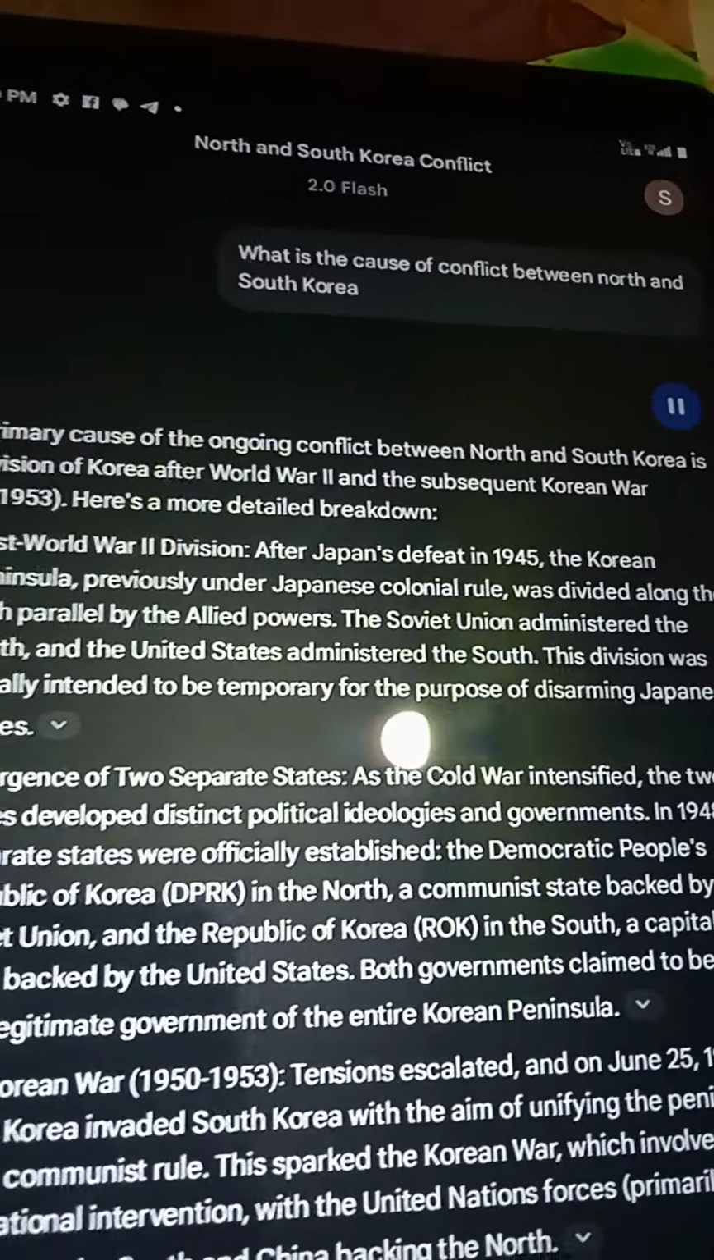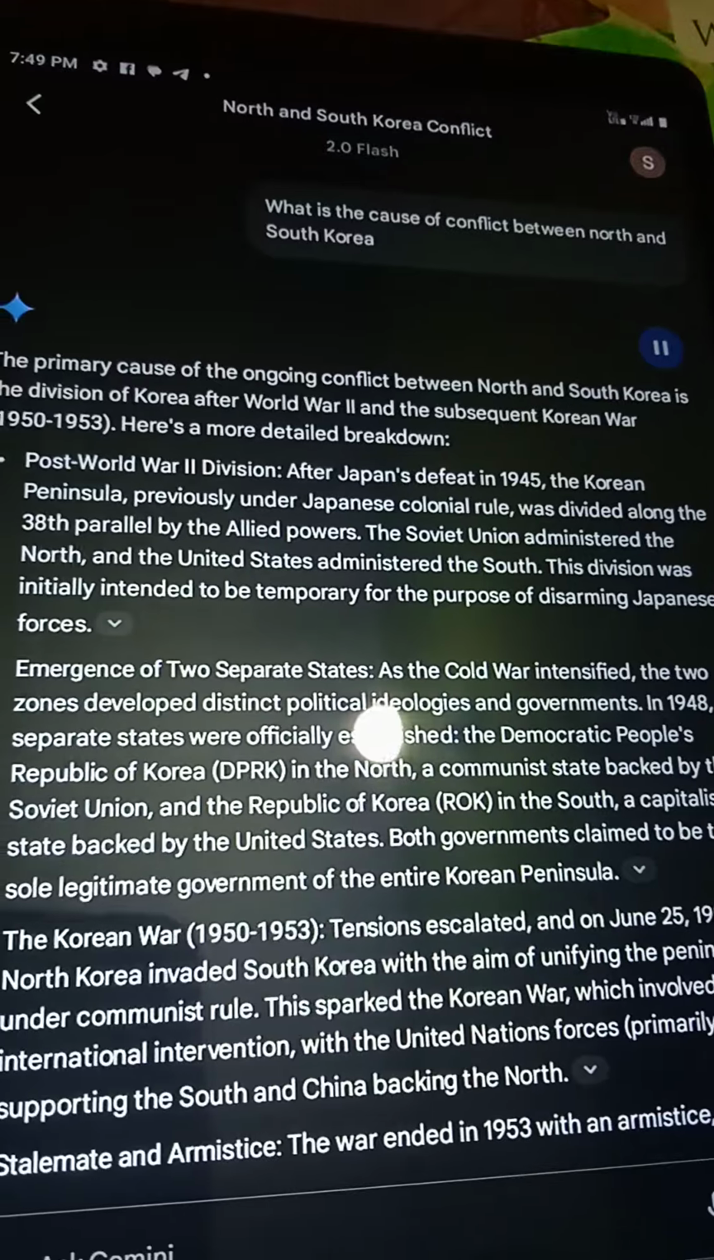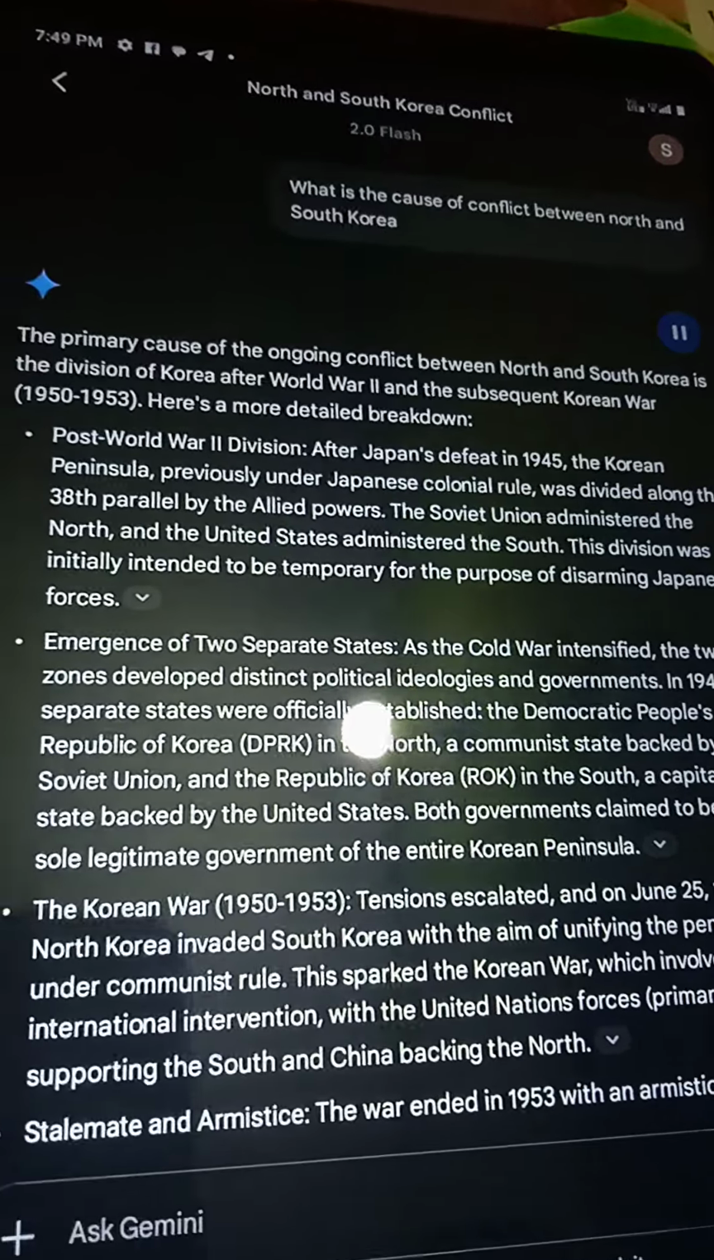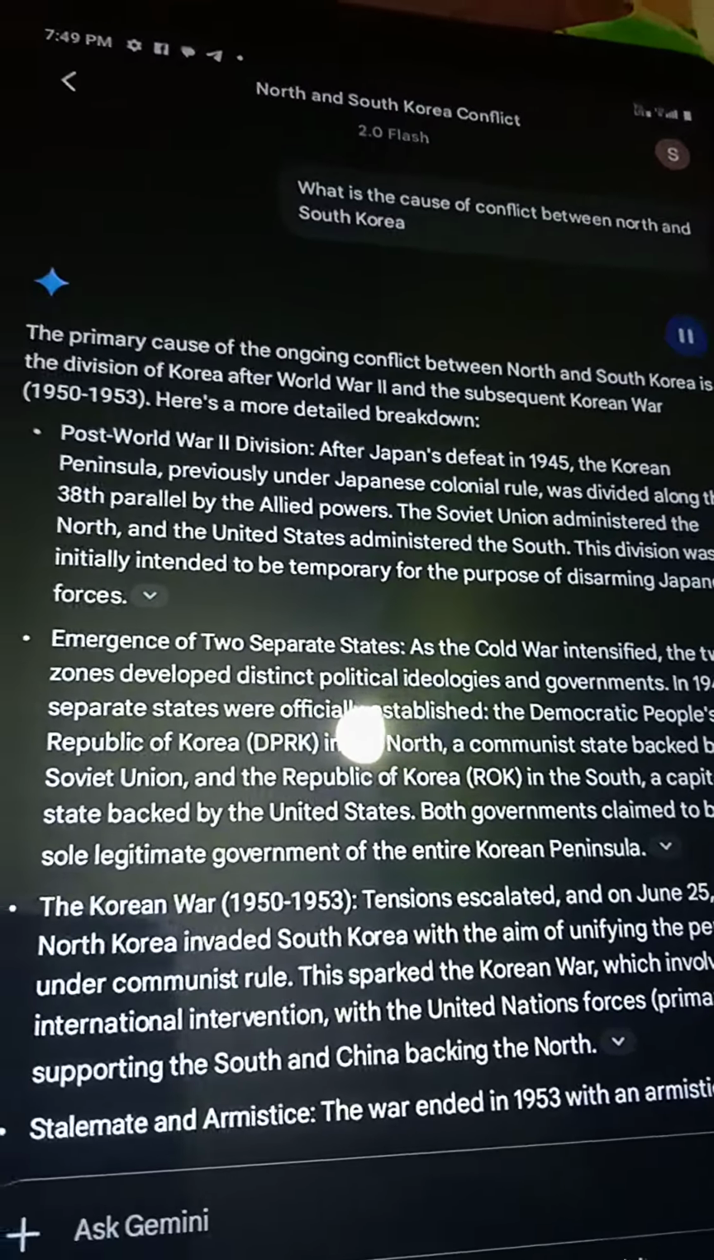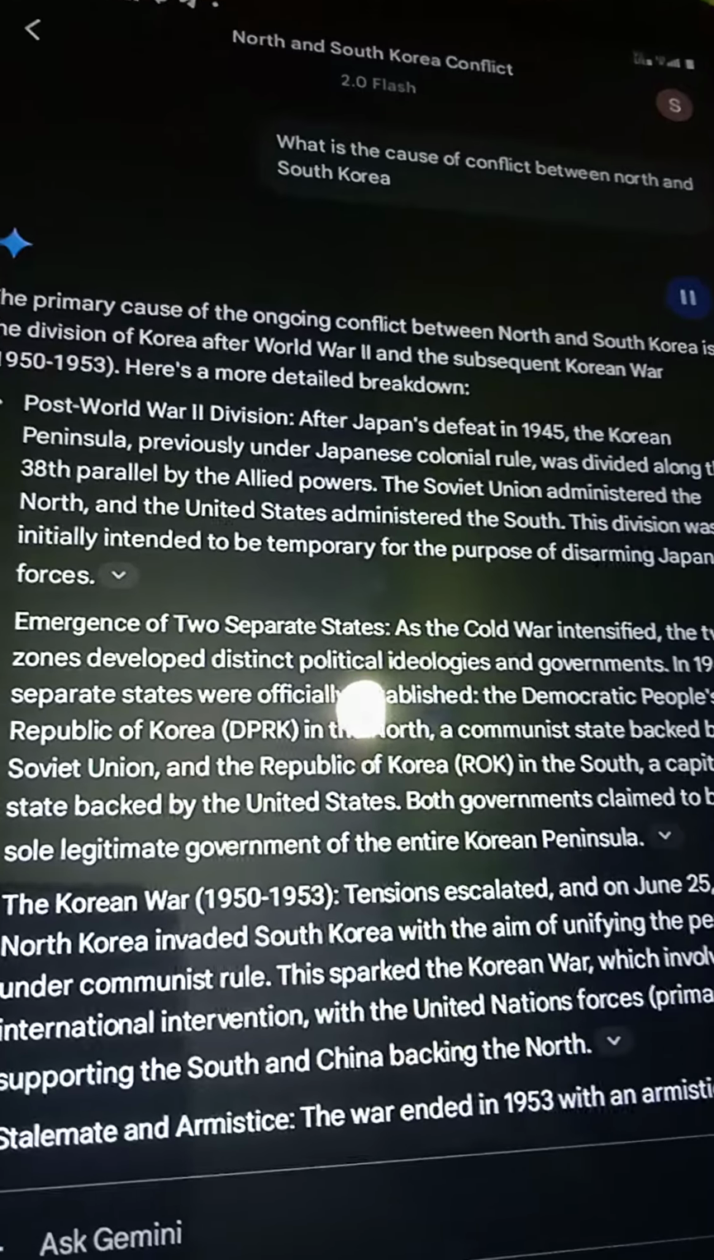The primary cause of the ongoing conflict between North and South Korea is the division of Korea after World War II and the subsequent Korean War, 1950 to 1953. Here's a more detailed breakdown.